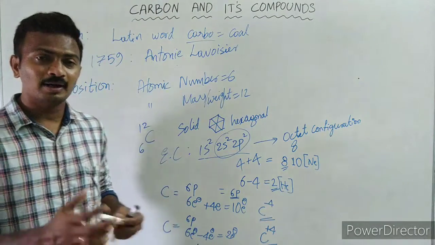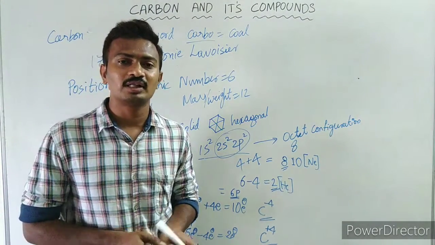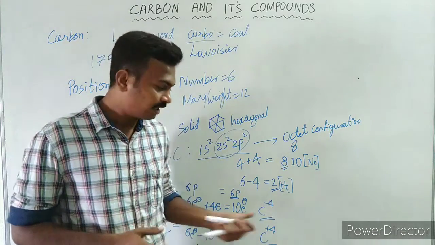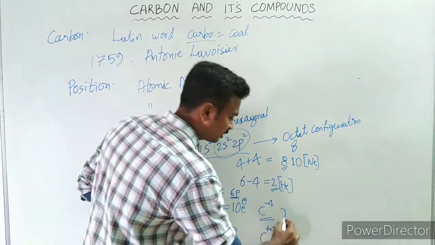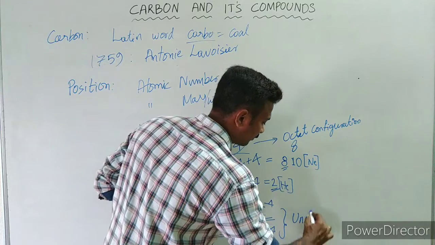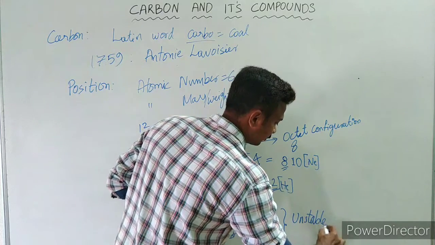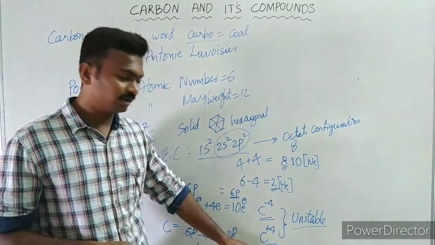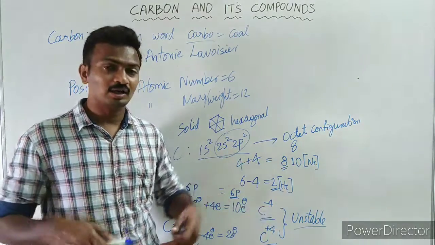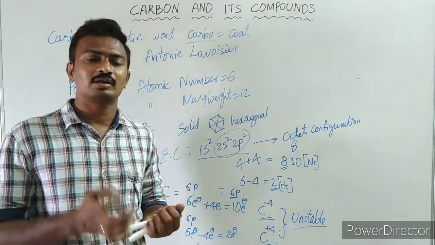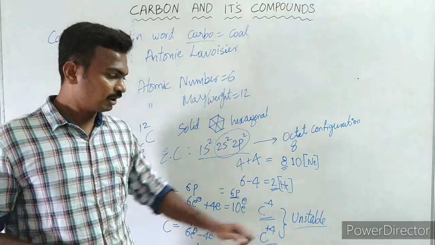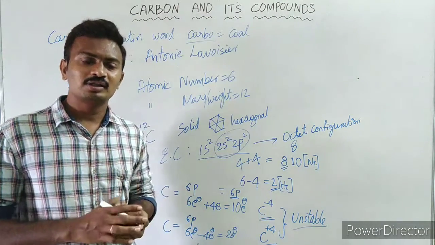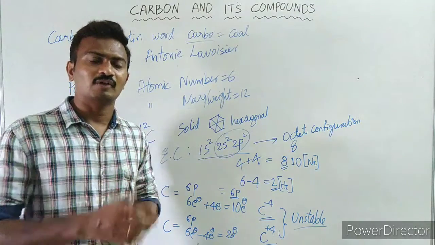So carbon doesn't exist in the form of ions. It can't exist because in these states it is very unstable. It doesn't exist in this +4 state, and gaining the electrons is also very difficult, almost impossible. So therefore it is not possible for carbon to exist in the form of ions.